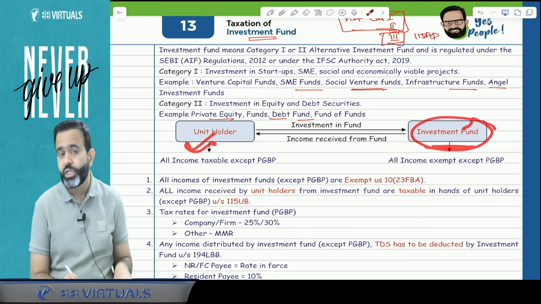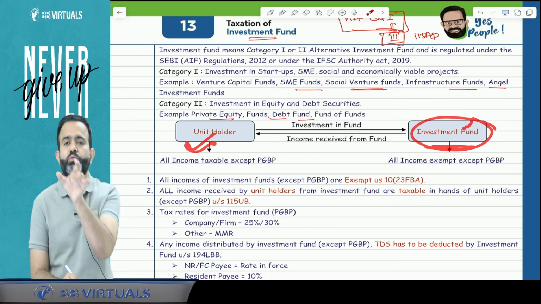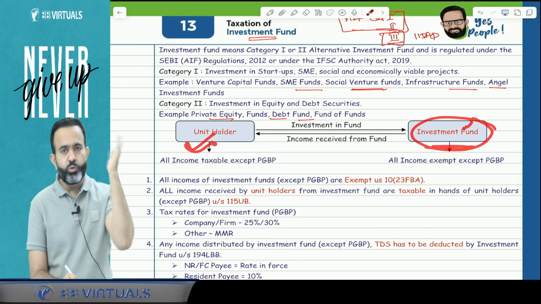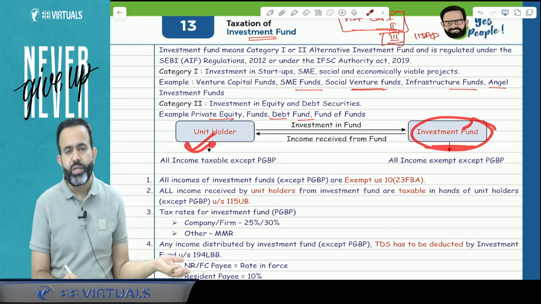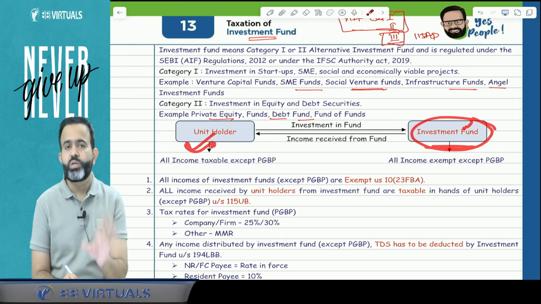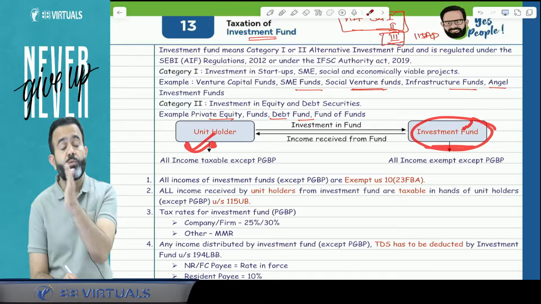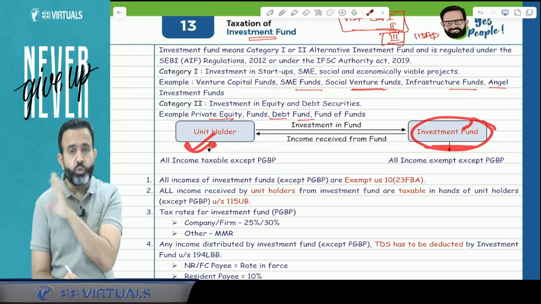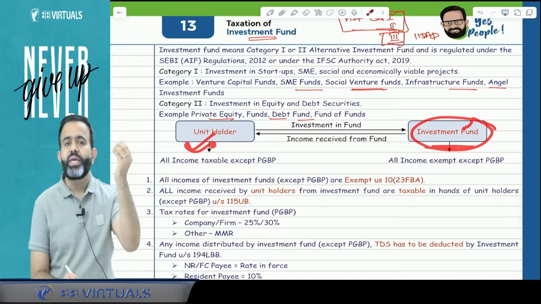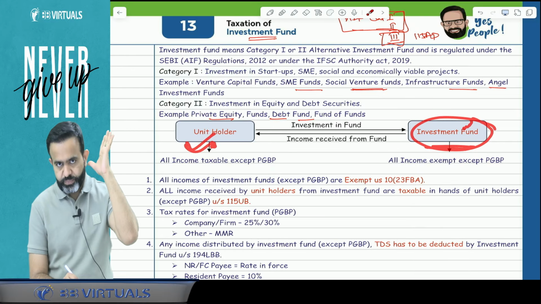But there is one condition: the unit holder should hold the unit for a 12-month period. If the unit holder is not holding the unit for the 12-month period, then that loss will not be passed on to the unit holder, and that loss will not be able to be carried forward by the investment fund also. In simple words, that loss is going to expire, or you can say lapse.